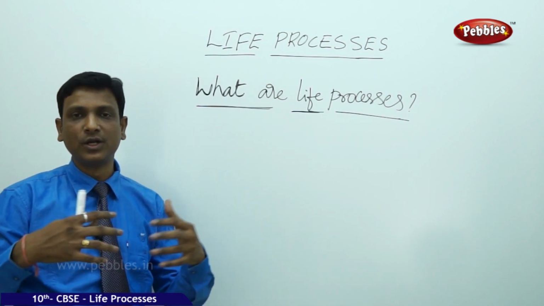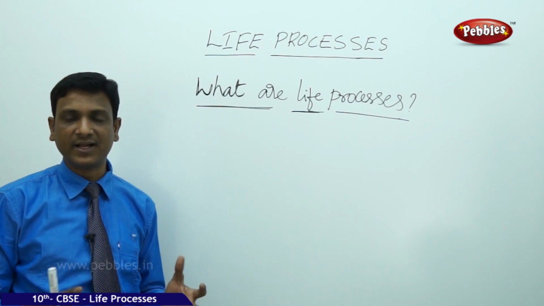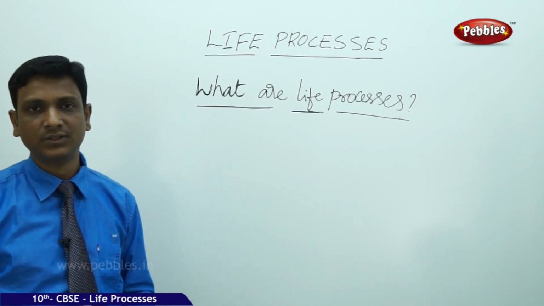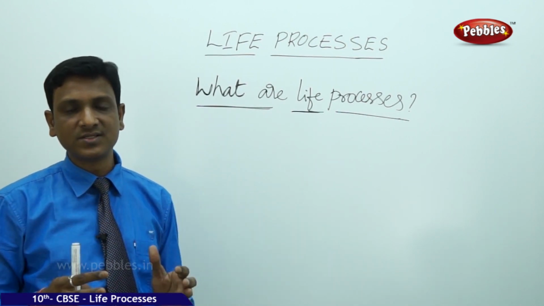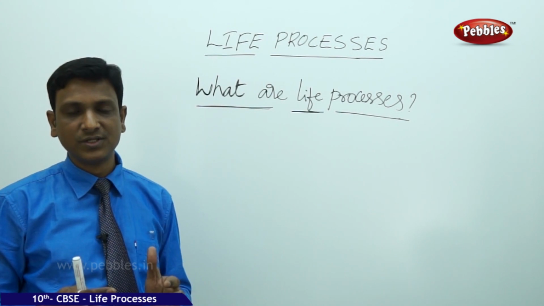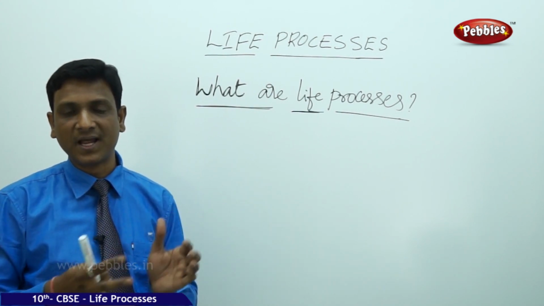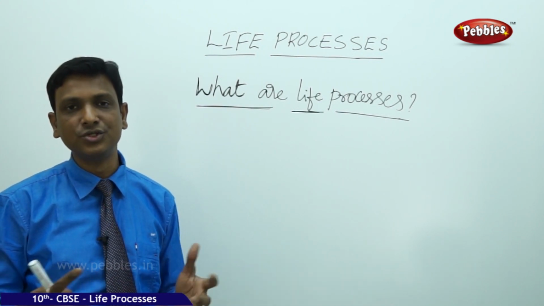From where are these molecules supplied to you? You get the continuous supply of molecules through your food. We call this life process, the process by which the food, that is the chemical molecules, is supplied to the body for maintenance and growth, nutrition.